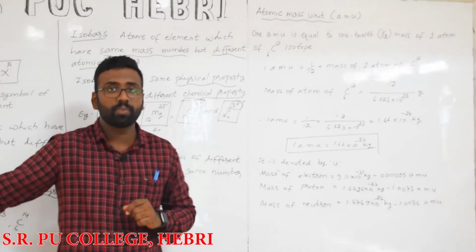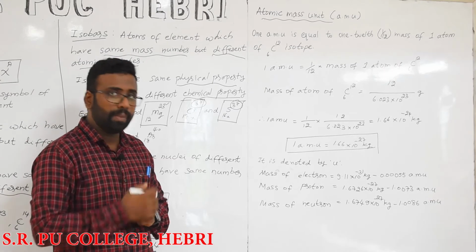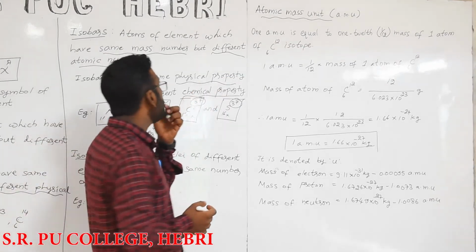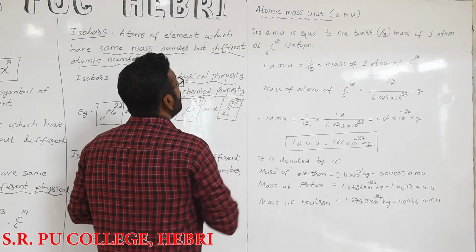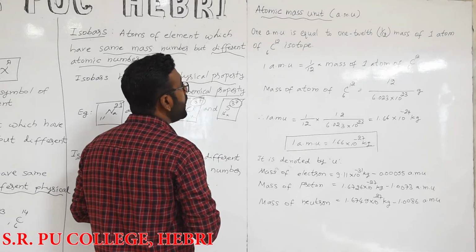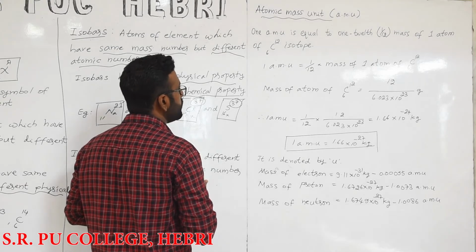You have seen isotopes, right? Having the same atomic number but different mass number.